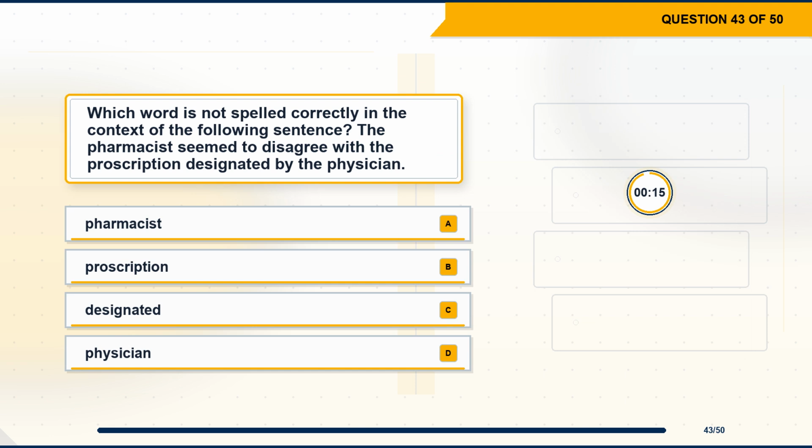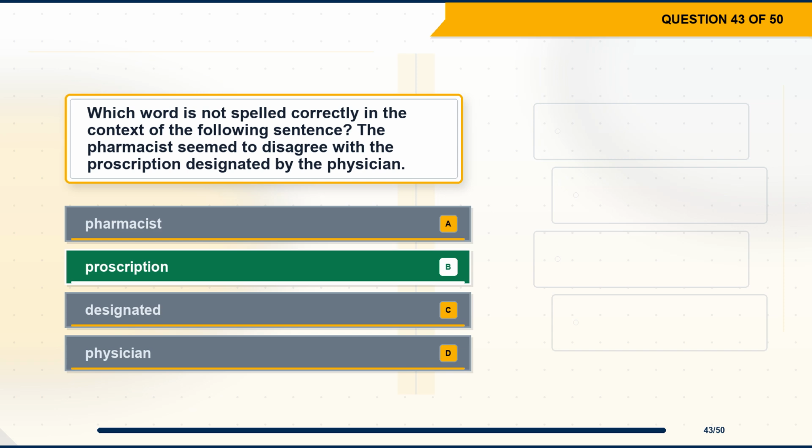Question 43. Which word is not spelled correctly in the context of the following sentence? The pharmacist seemed to disagree with the prescription designated by the physician. Option A, pharmacist. Option B, prescription. Option C, designated. Option D, physician.